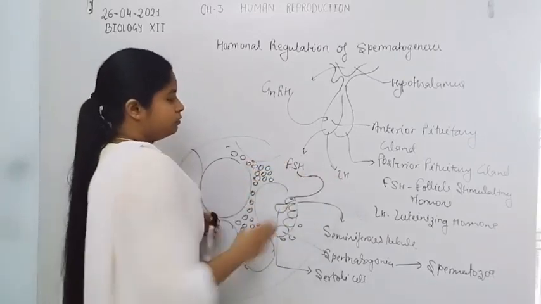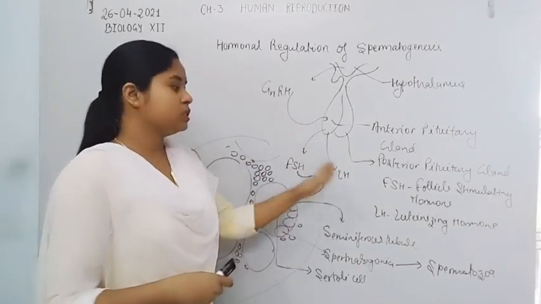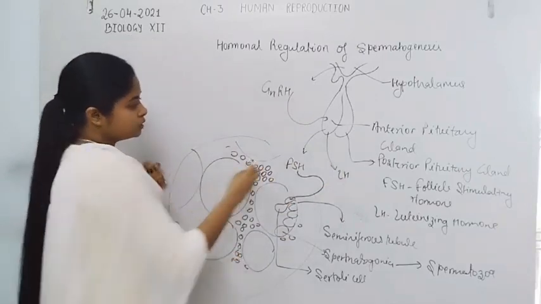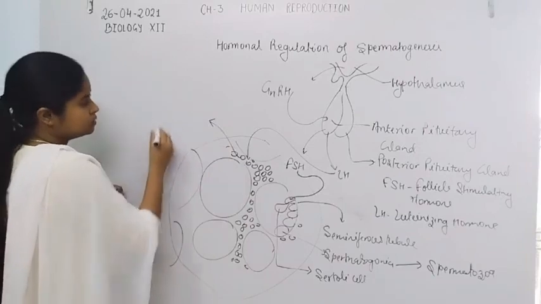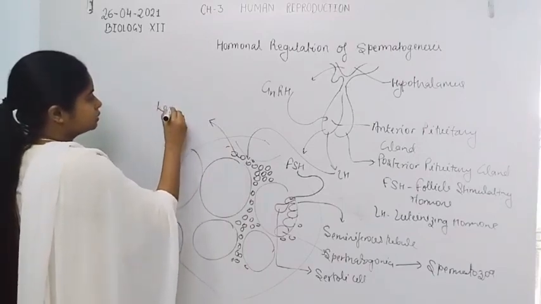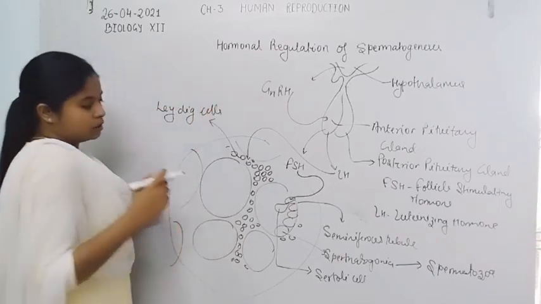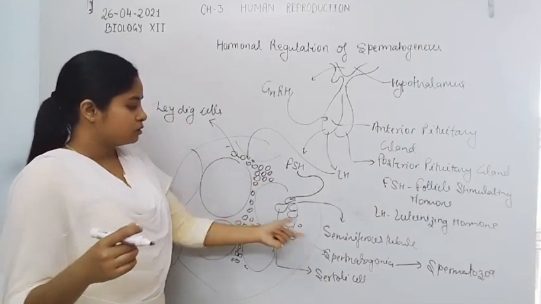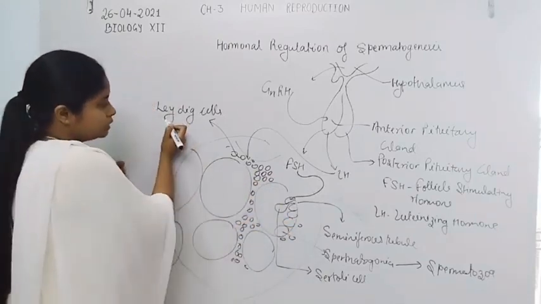Now the function of LH or luteinizing hormone is quite different, because the LH hormone stimulates Leydig cells. The interstitial cells are known as Leydig cells, present in between the space of the seminiferous tubules.